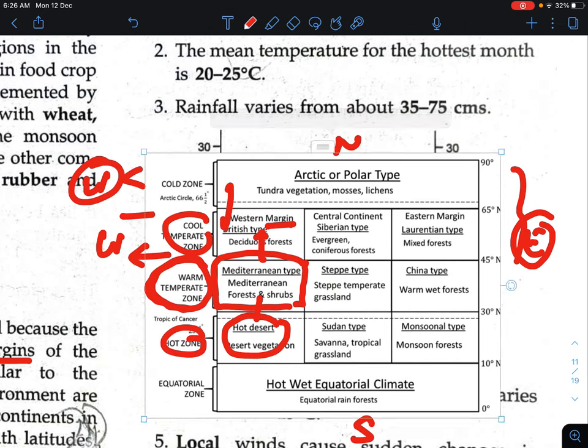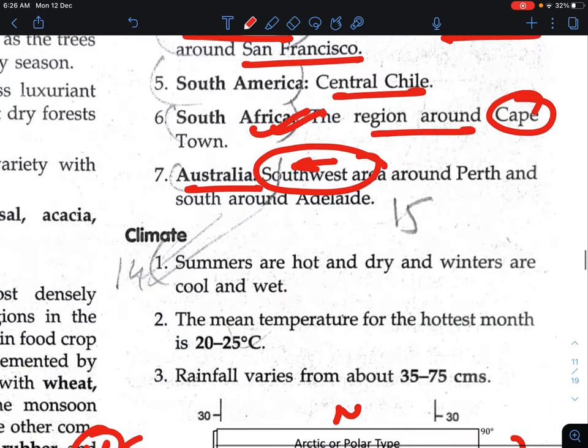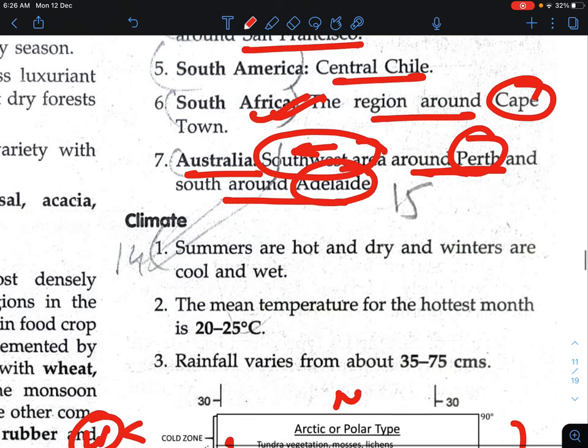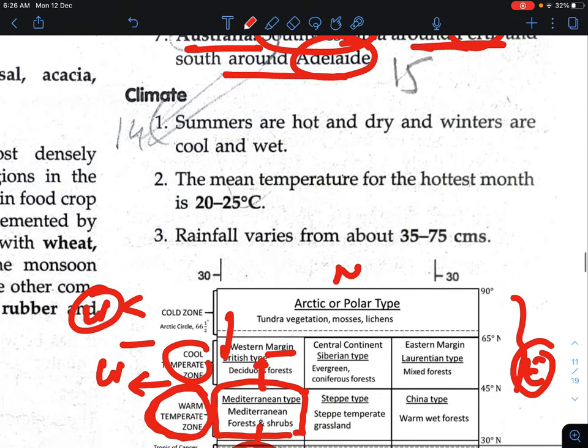We are talking about Australia, the southwest Australian area around Perth, and the south around Adelaide. Now, about the climate, the summers are hot.